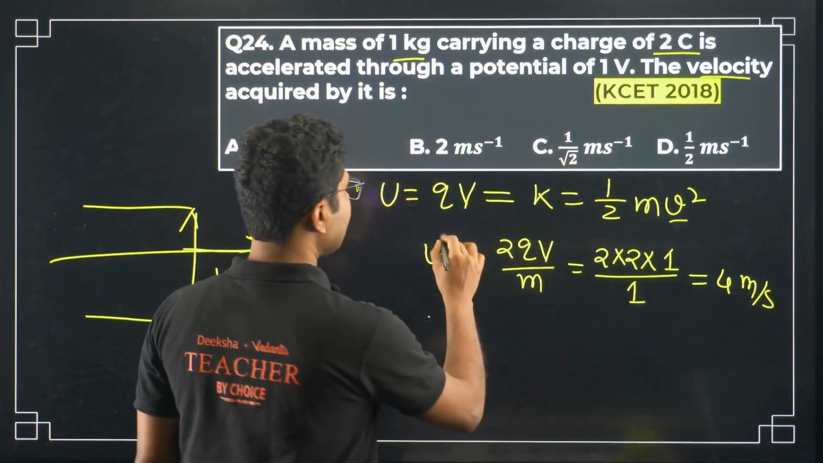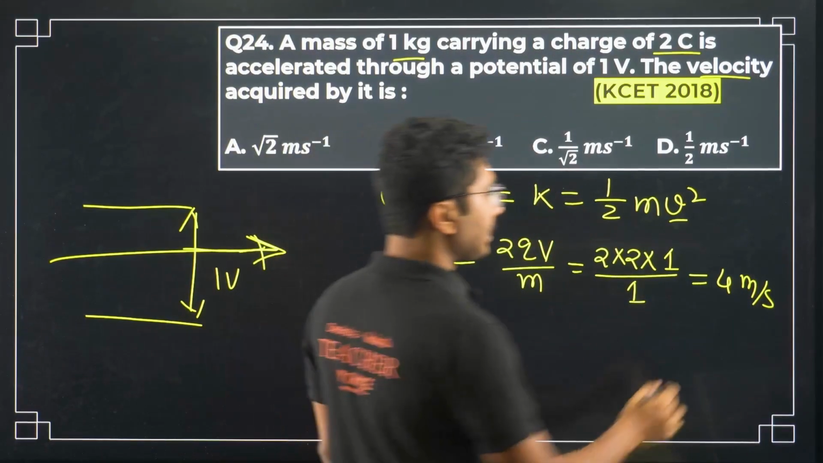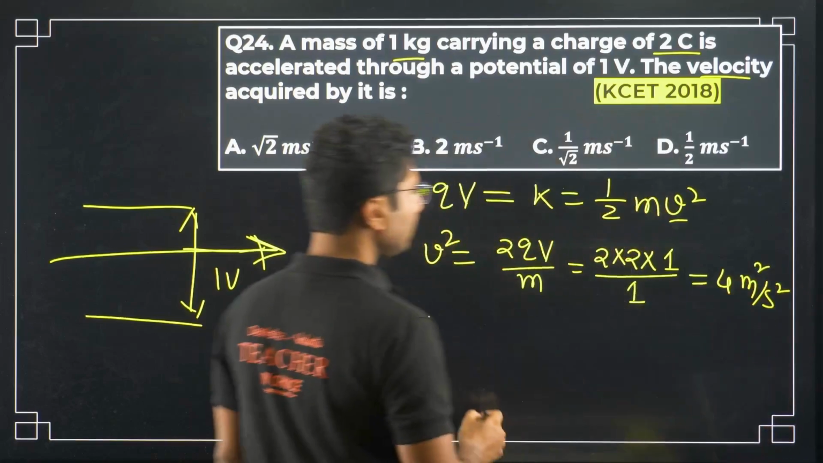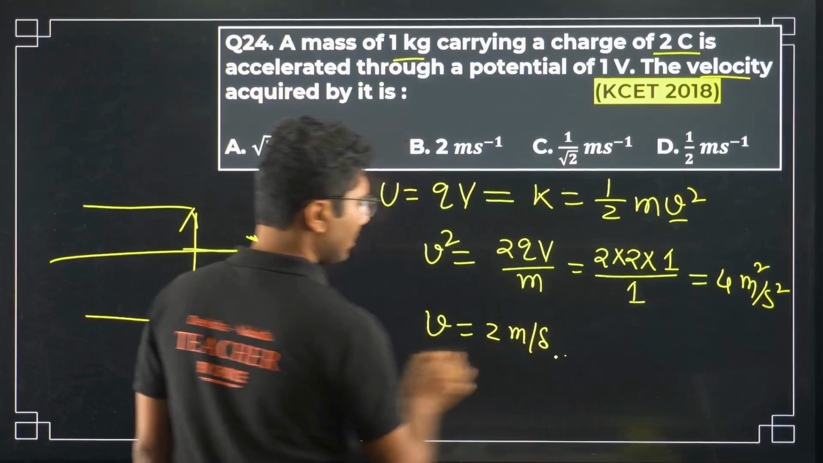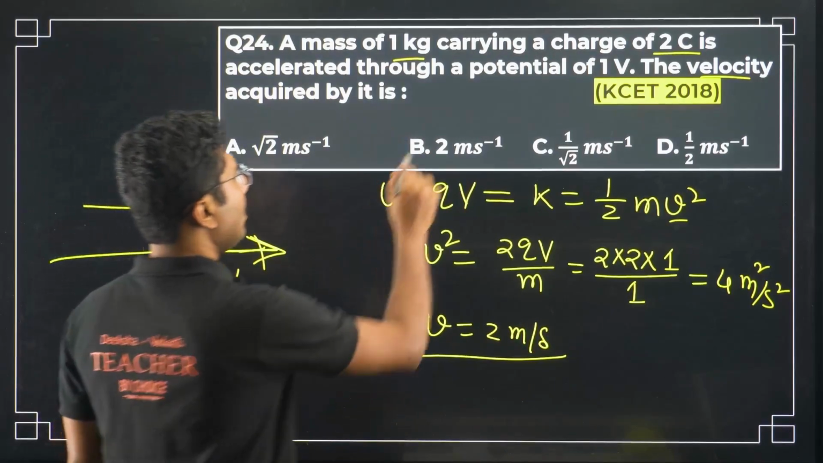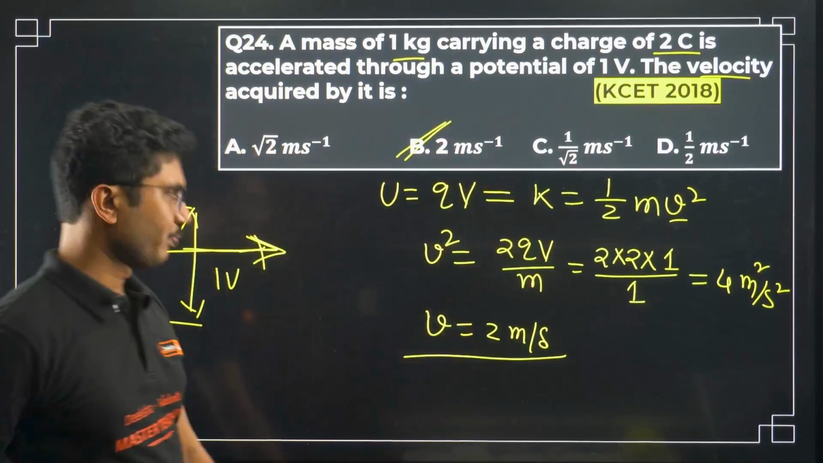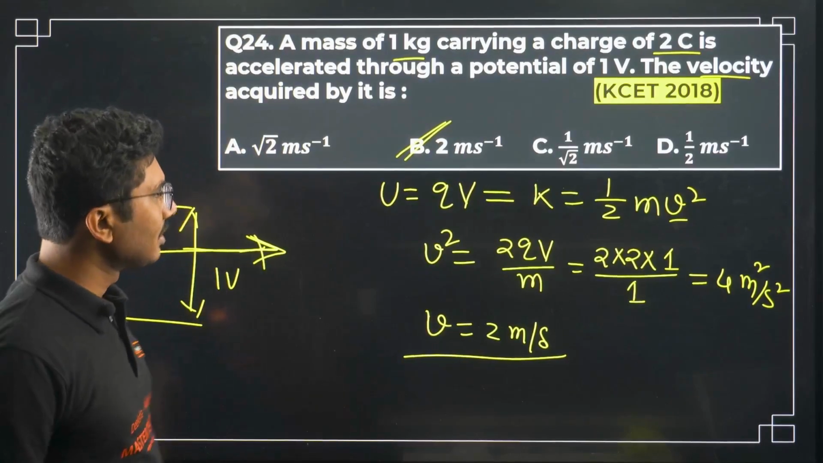4 meter per second, this is V square, sorry, 4 meter square per second square. So what is V? V will be 2 meter per second. Okay, V will be 2 meter per second. Correct answer is 2. Okay, very easy.